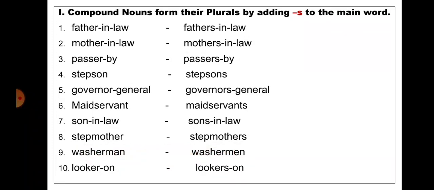Looker-on, lookers-on. So here, by changing the main word, like father, mother, passer, son, governor, servant, son, mother, man, looker, by adding S to these main words, we will make it a plural.